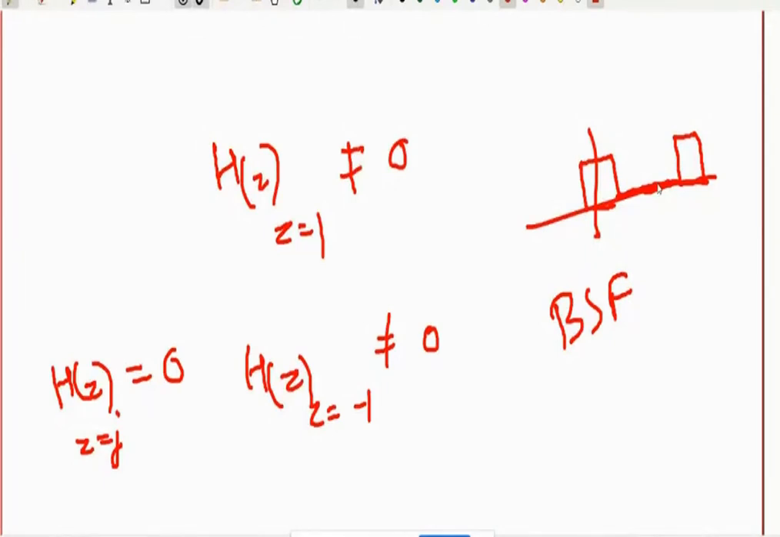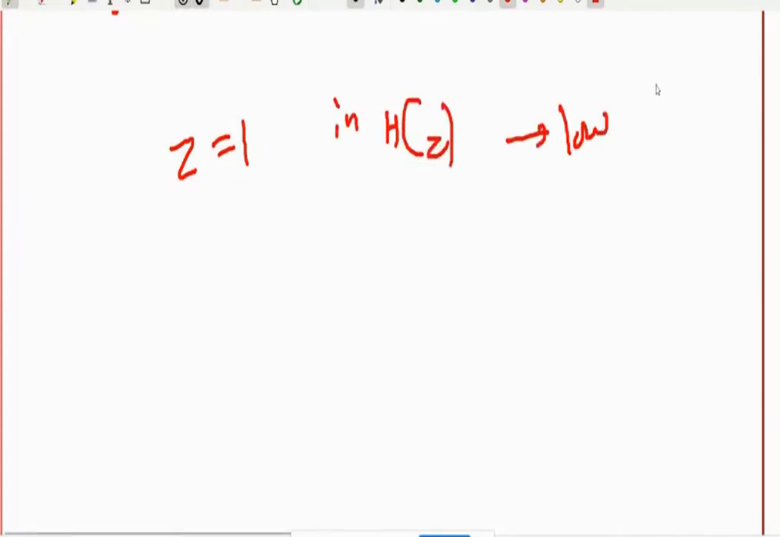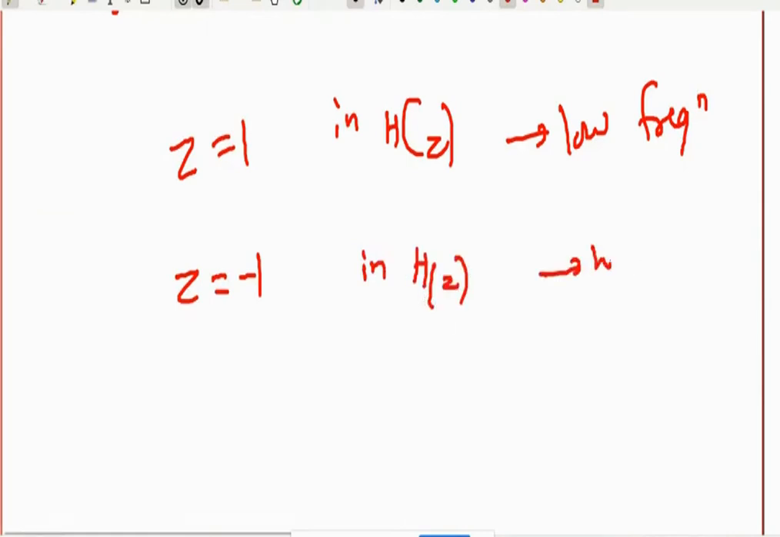Okay. So quickly I will just summarize the thing so that we can solve some questions. So summary is that when I put z equal to 1 in H of z, that means I am checking for low frequency. When I substitute z equal to -1 in H of z, then I am checking for high frequency. When I substitute z equal to j in H of z, that means I am checking for mid frequency.